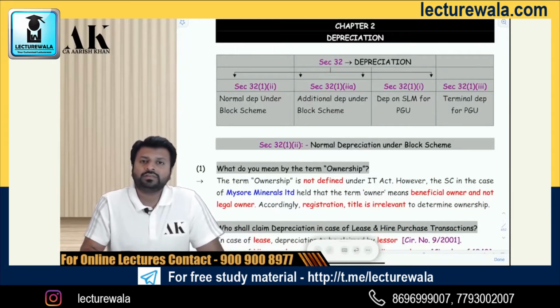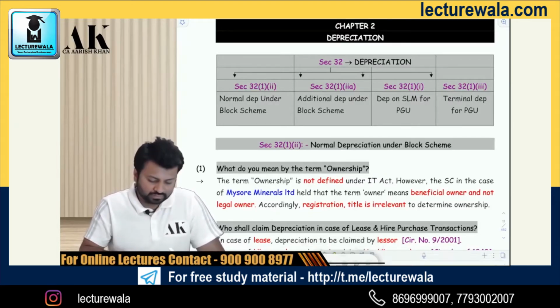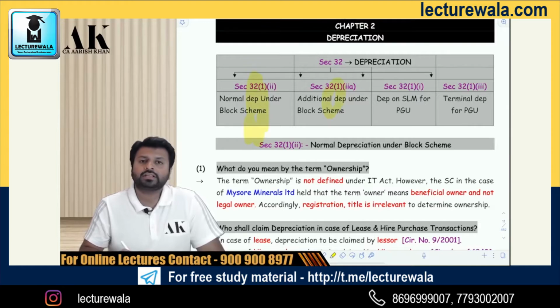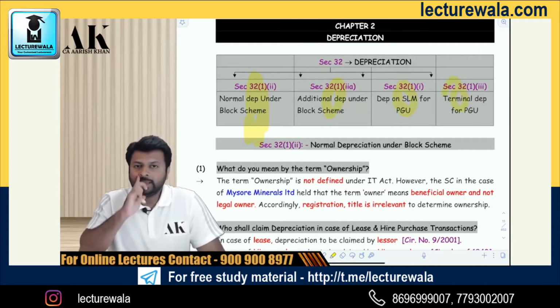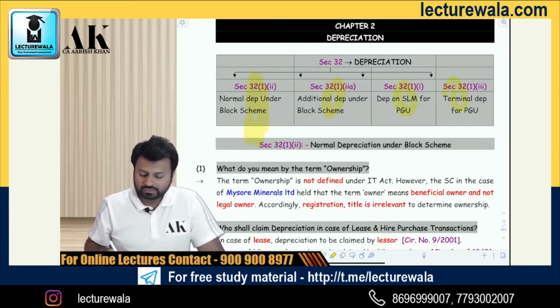Yeah. So let us start with the first deduction, the biggest out of all, and that is depreciation. There are 4 kinds of depreciation. Let me tell you first of all. The 4 kinds of depreciation which you can see on the board are as follows. The first one is the normal depreciation under section 32, subsection 1, clause 2. The second one is the additional depreciation under section 32, subsection 1, clause 2A. The third one and the fourth one are with respect to power generating assessees, and it is not available to all of them. So the third and the fourth one we'll talk sometime later.